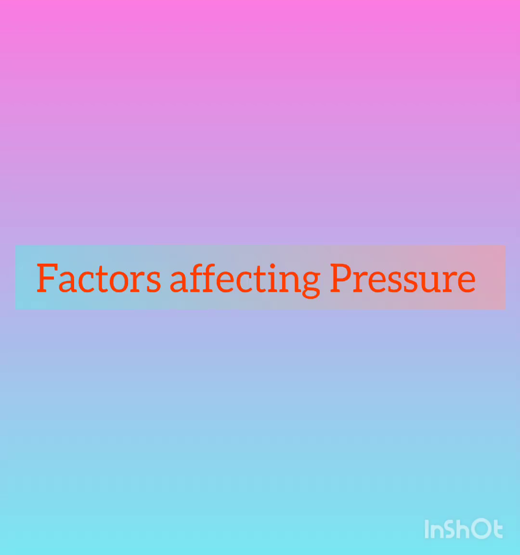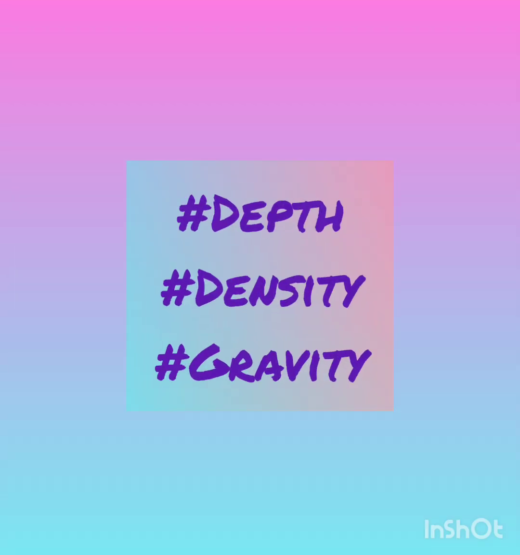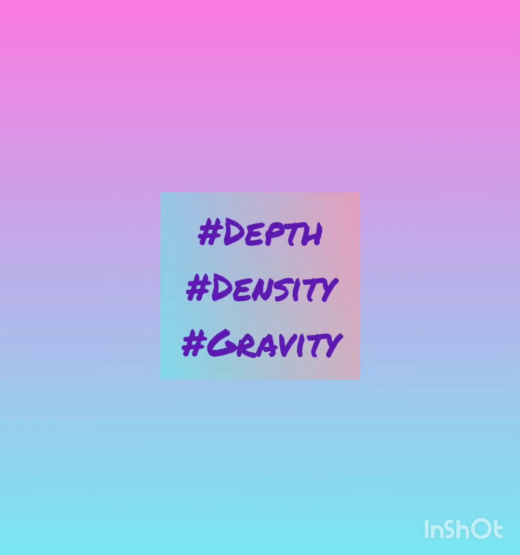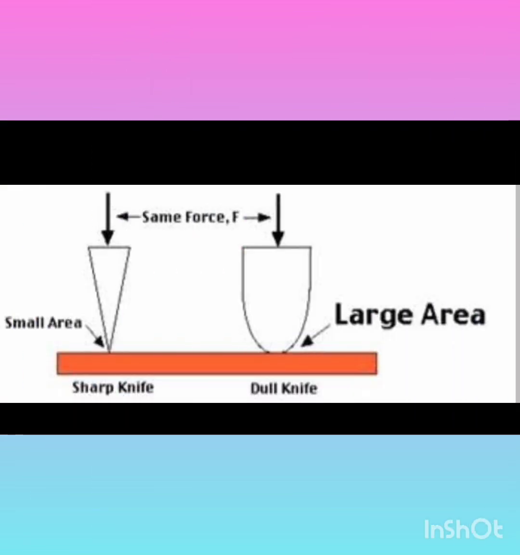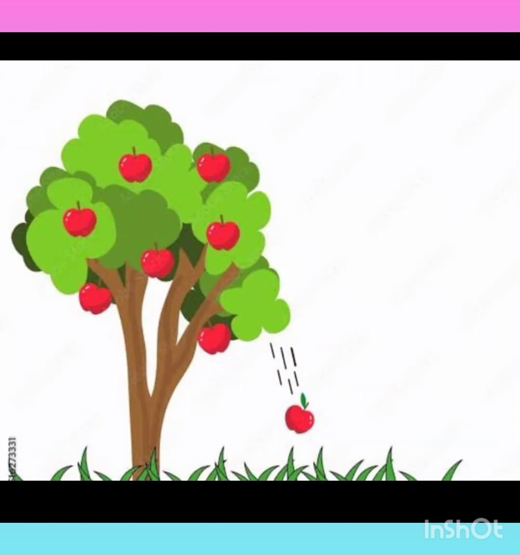Factors affecting pressure: we have depth, density, and gravity. Talking about depth, the pressure increases when the weight of an object is more. Example, diving into a pool. Pressure is directly proportional to the density of a liquid. Example, a sharp knife and a blunt knife. Talking about gravity, pressure is affected by acceleration due to gravity, e.g., an apple falling from a tree.